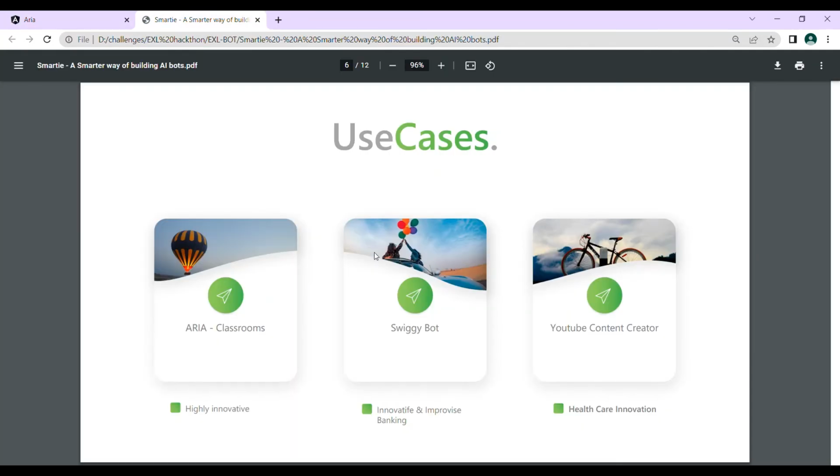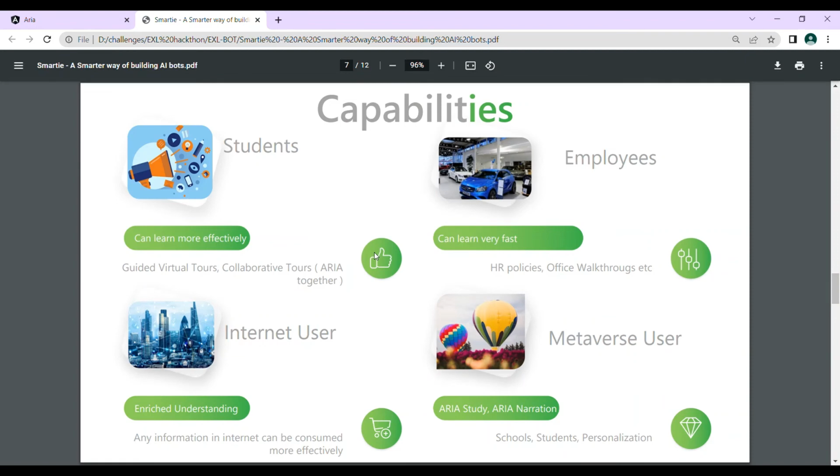So these are the use cases, and the Swiggy bot is something which is in the timeline. You will get information about it soon. And we are also planning to implement a YouTube content creator app. These capabilities can be used by students, employees, any internet user, and even metaverse users as well.